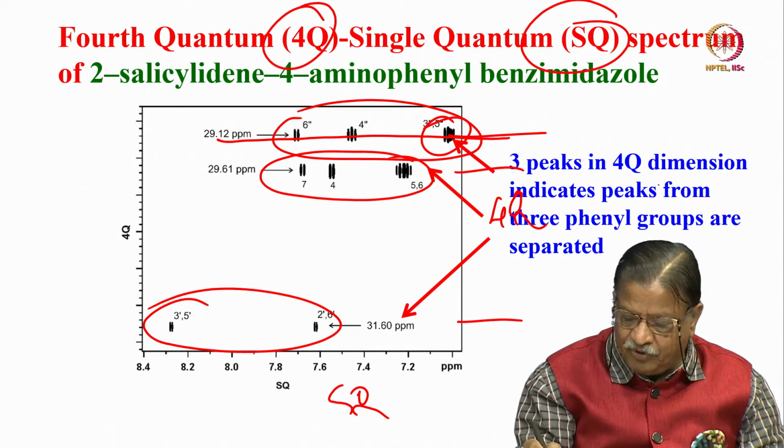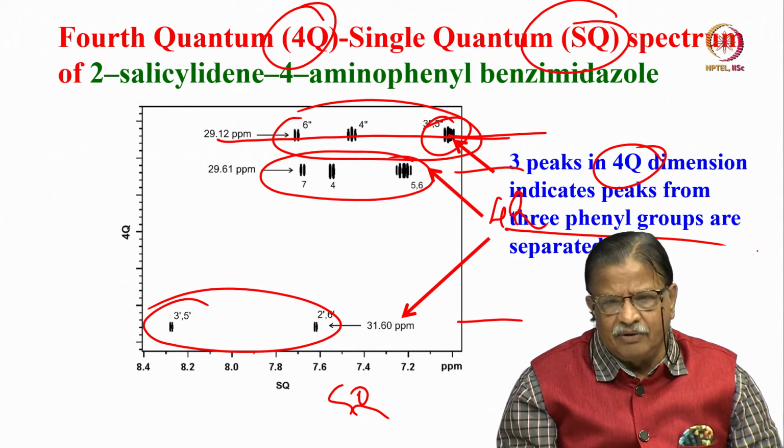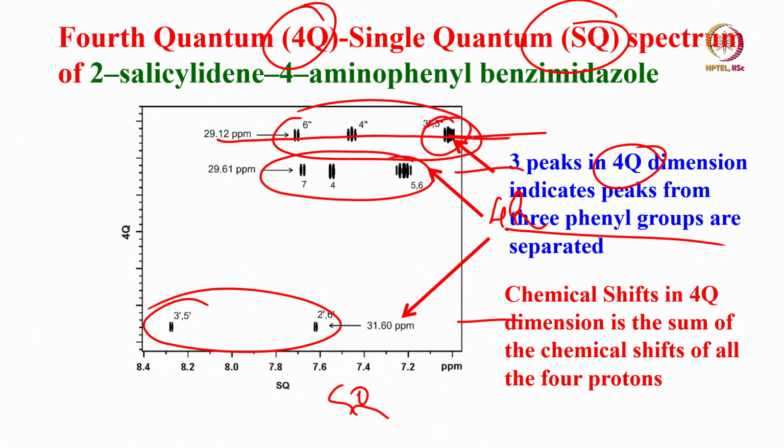Now, 3 peaks in the 4q dimension indicates that peaks from 3 phenyl rings are separated out. That is what it is. And where do these come? That we already discussed. All the peaks corresponding to this phenyl ring come at the chemical shift of the 4 protons of that phenyl ring. Similarly, for example, this comes at the chemical shift of the 4 protons pertaining to that phenyl ring. This is what happens. So, based on the sum of the chemical shifts of individual protons in each of these phenyl rings, we were able to separate out the 4th quantum spectrum using 4th quantum all the phenyl rings.